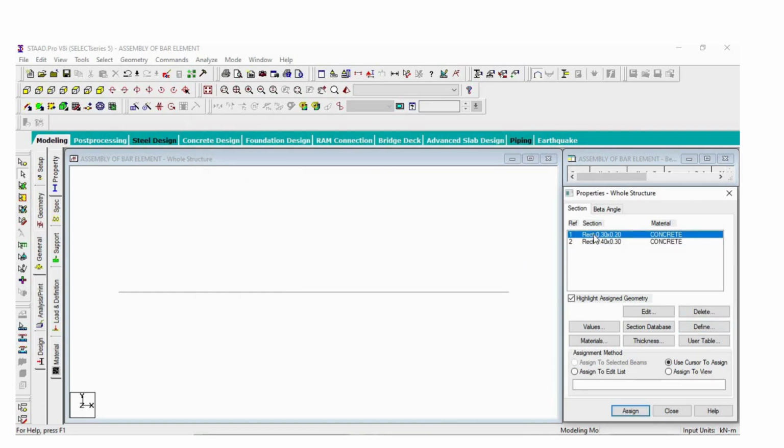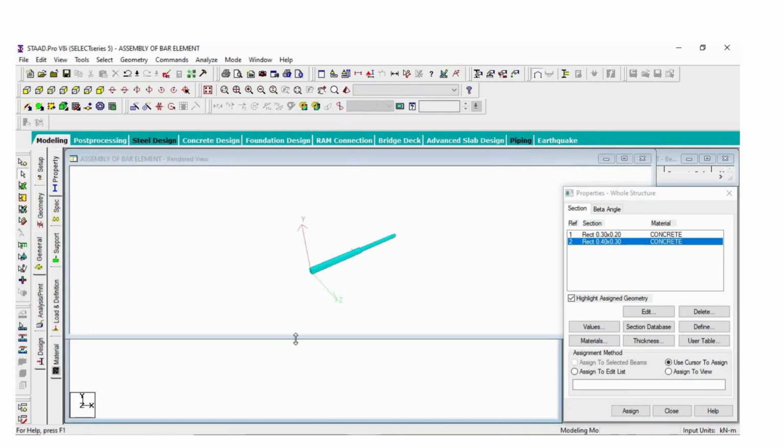Now here you can see how to assign these properties. First, for the first property, use the cursor to assign here, assign first. Then go for the second property, use the cursor to assign here, assign second property. Now in the 3D rendering view you can see your assembly of bar elements, and you can see that different properties are assigned.